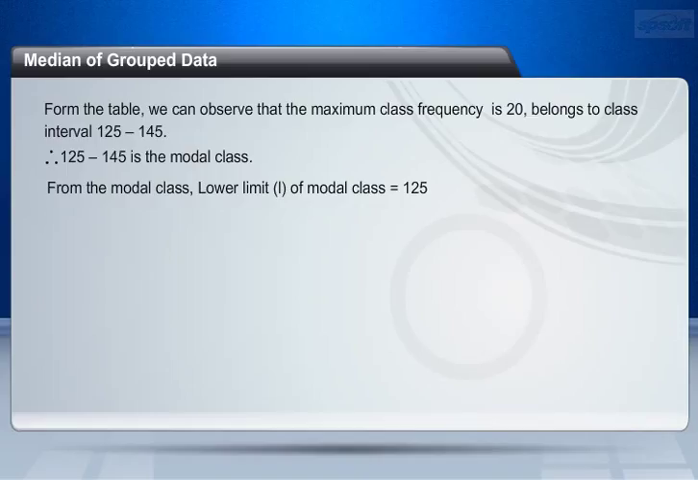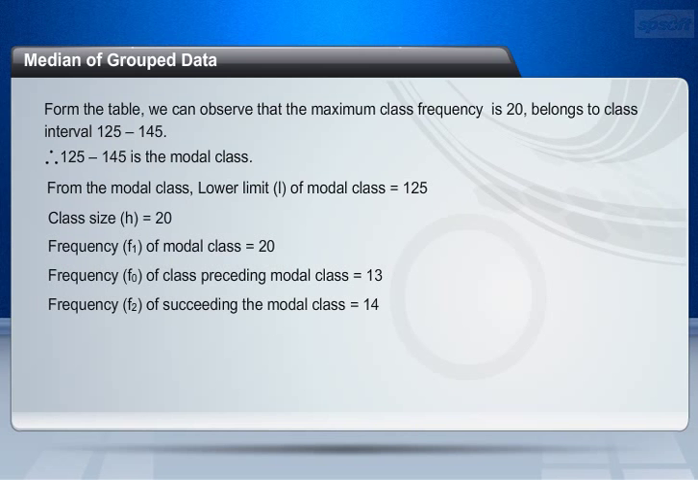From the above table, we can observe that the maximum class frequency is 20, belonging to class interval 125 to 145. Therefore, this class interval is termed as the modal class, that is, 125 to 145. From the modal class, we have lower limit, L, of modal class equals 125. Class size, H, equals 20, frequency, F1, of modal class equals 20. Frequency, F0, of class preceding modal class equals 13. Frequency, F2, of class succeeding the modal class equals 14.